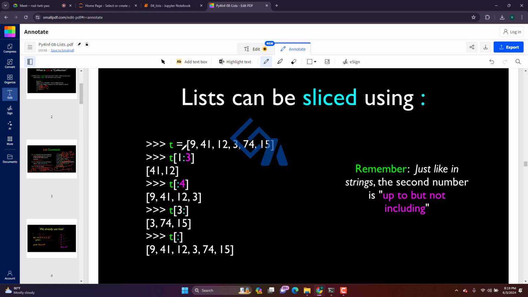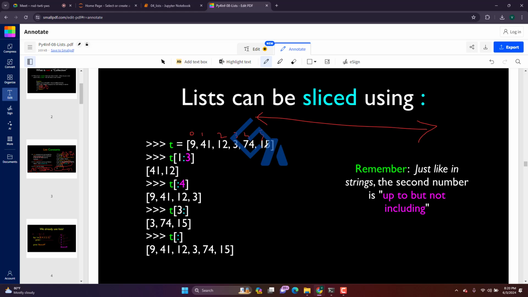The next is slicing in list. Slicing means accessing the variables in a list. We'll take this same example. Whenever doing slicing, assume it is an index. I will write the index to make it proper: 0, 1, 2, 3, 4, 5. We saw how we can access a single element.